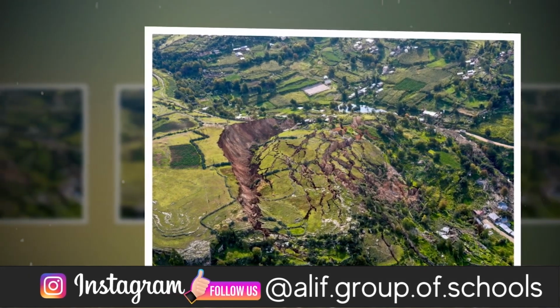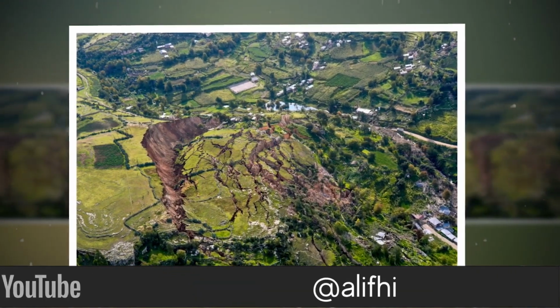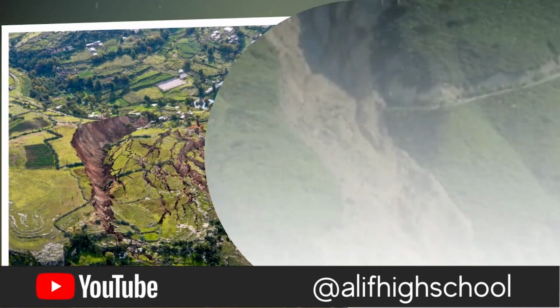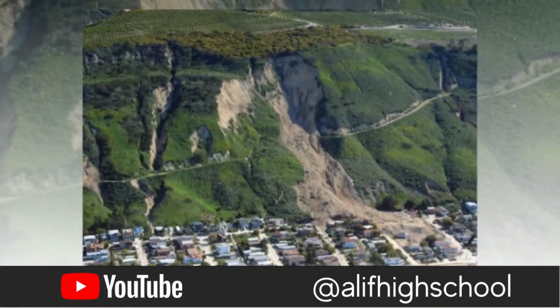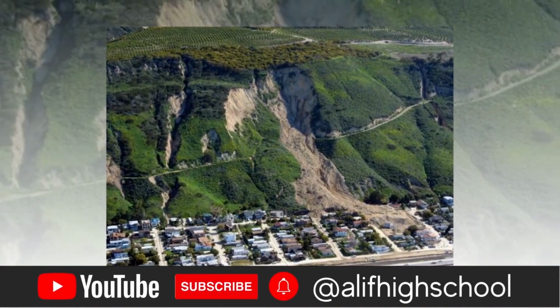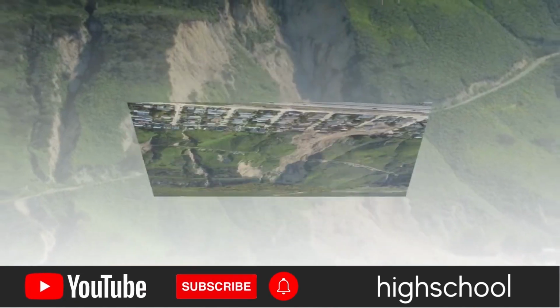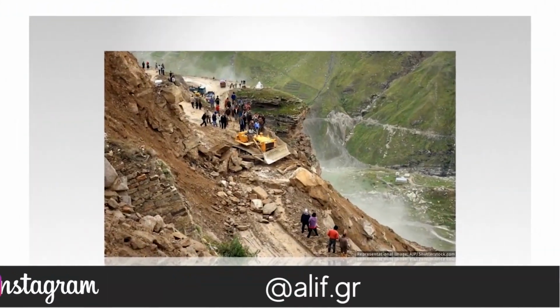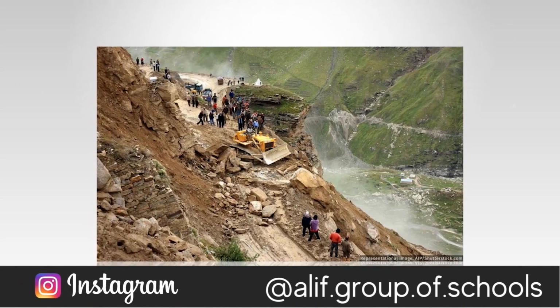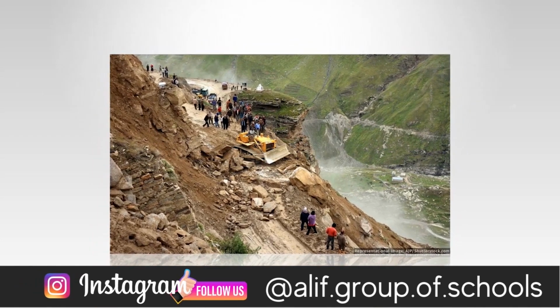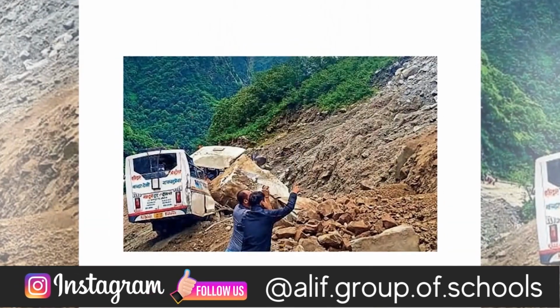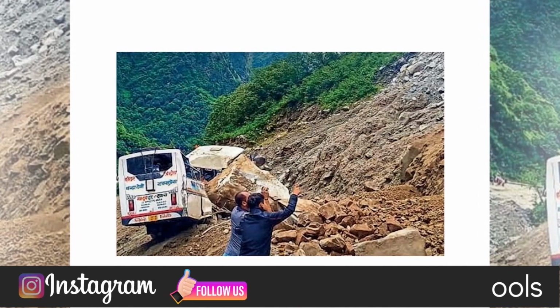Landslides are a natural phenomenon that occurs when the weight of a mass of rock or soil is too great for it to be supported by the earth beneath it. They can happen anywhere in any part of the world and can affect any type of building, including homes and businesses. Landslides are usually caused by several factors.